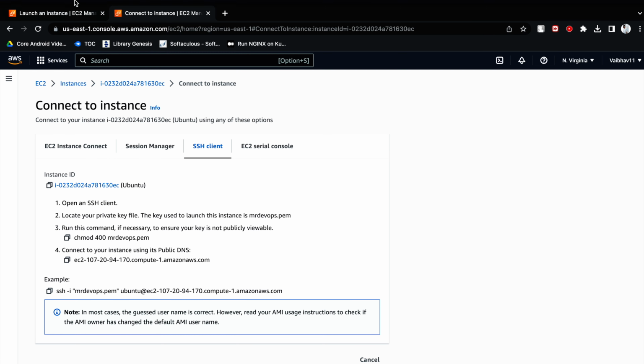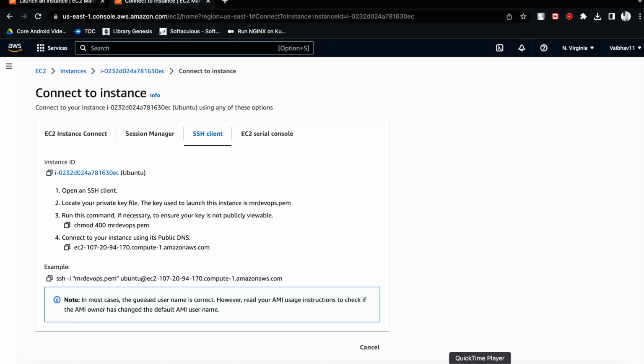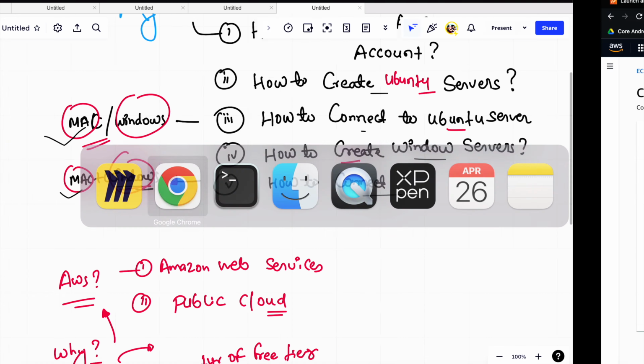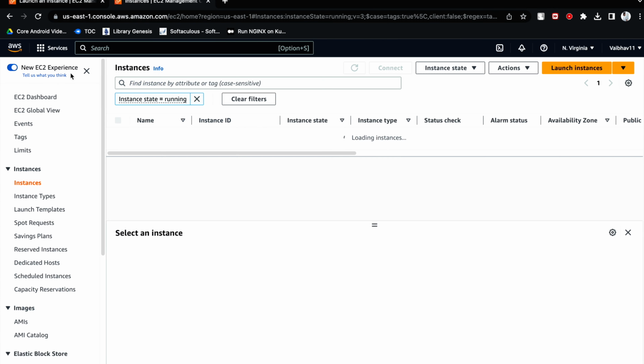All right, now I will show you. Let me first create this Windows server and let me connect with the Mac. Then I will show you how we can achieve the same thing using Windows. So for that what you have to do, you have to again go back to the AWS console. Here I am. I will click on instance.